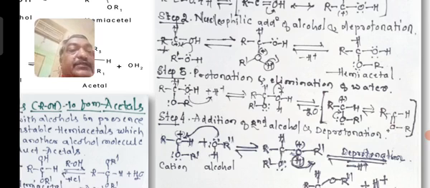In the next step, the second molecule of alcohol, R double dash OH, containing a lone pair of electrons, shifts towards the carbon.